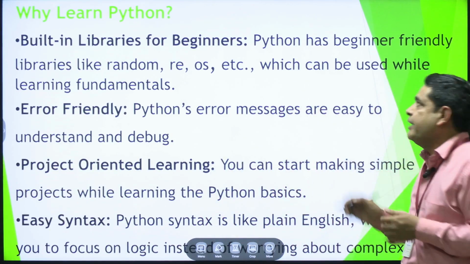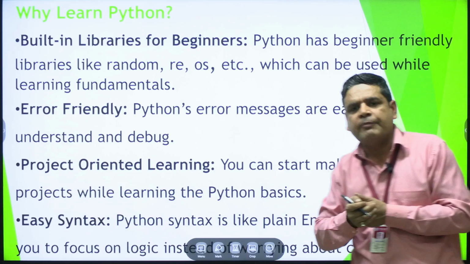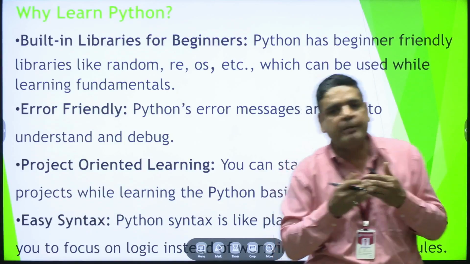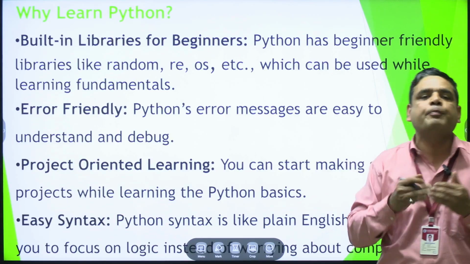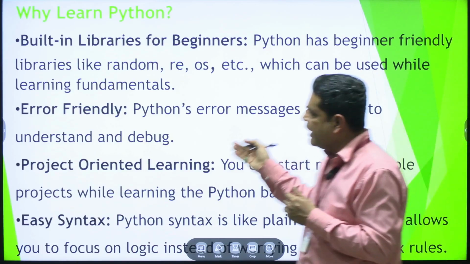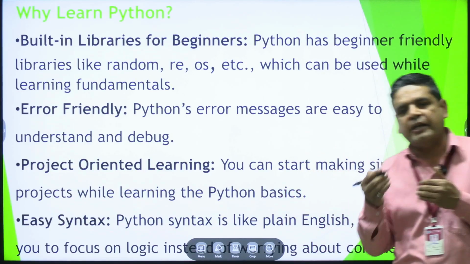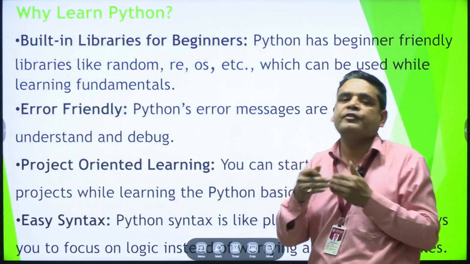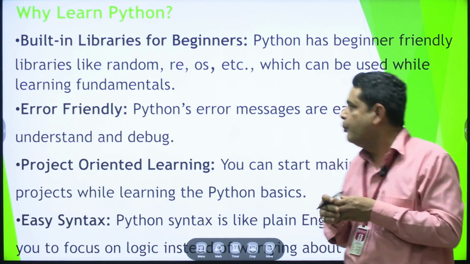Python has a random library, an OS related library, and many other libraries. In the library, we have lots of programming concepts to implement. These concepts help to prepare a program, an application. Python is error friendly because when we get an error, we can solve it, since Python interprets the language step by step. So that means we can easily solve problems step by step.